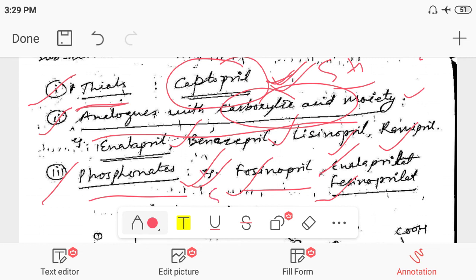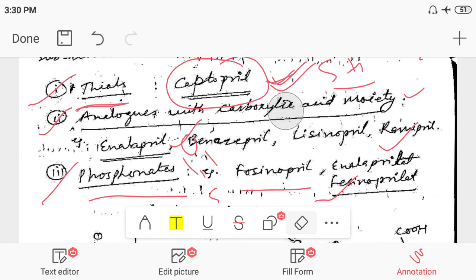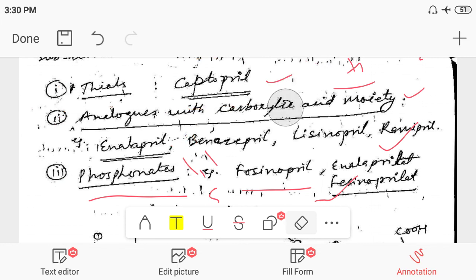And similarly the phosphonate group, P double bond O, is present on the compounds fosinopril and so on. So that we will discuss here, and we will see them one by one in detail now. So look at here.